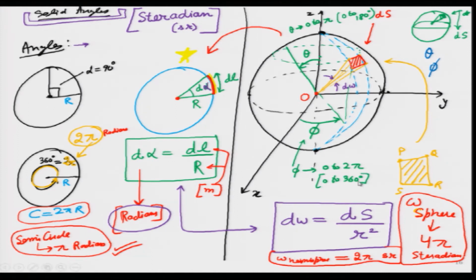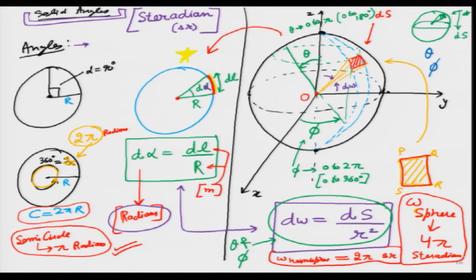Now what we are going to do is calculate this particular expression in terms of the two angles theta and phi. How do I do that? The trick will be in calculating this particular area. For that I have to draw a zoomed in version.